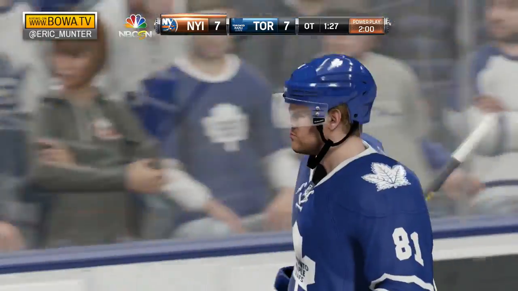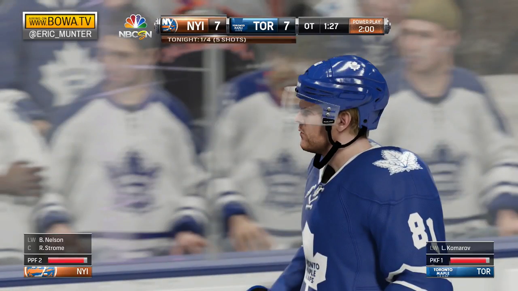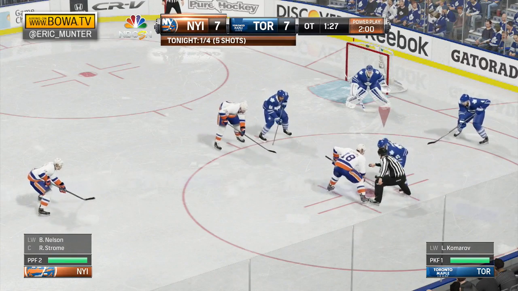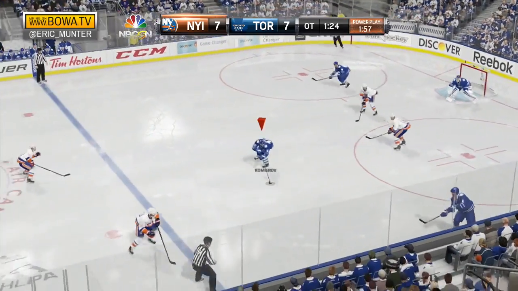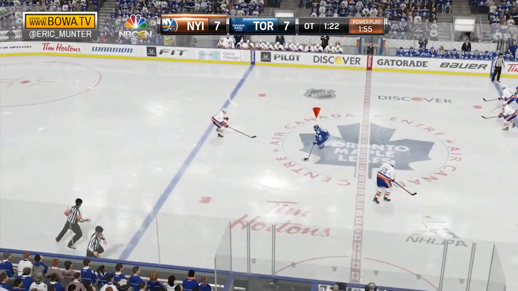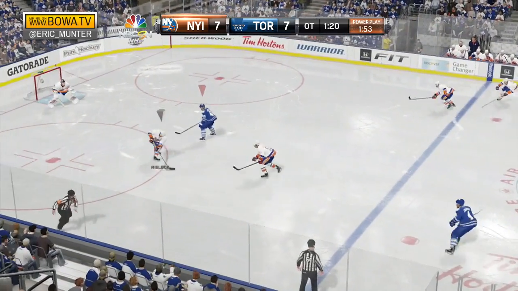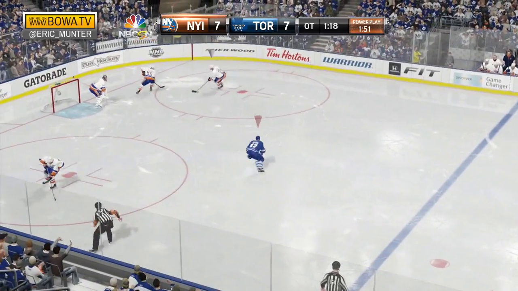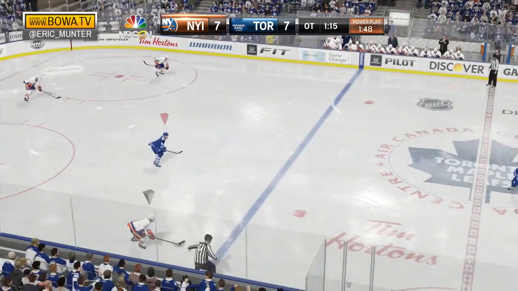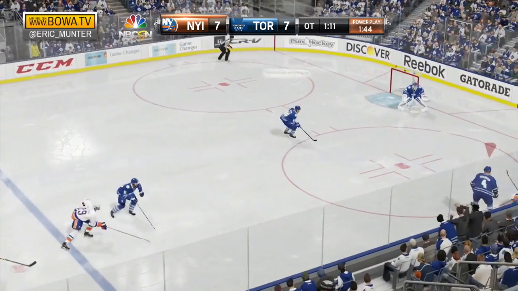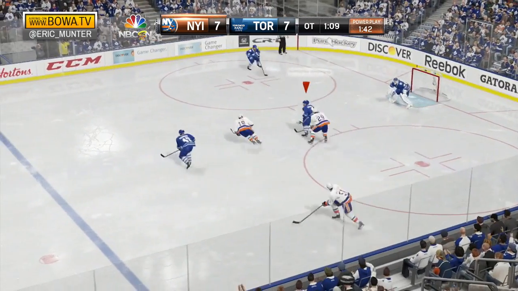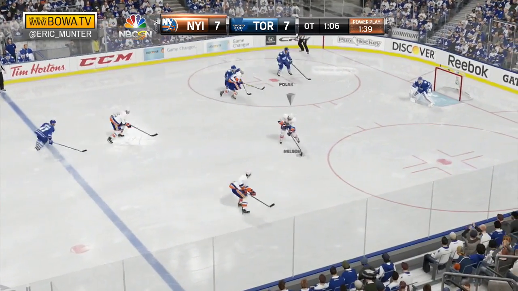So with 1:27 to go in overtime, the Islanders will go to the power play. They are 1 for 4 with 5 shots. Here's Franzen to Komarov. Komarov one-on-one. Komarov can't get a shot away. Nielsen guarded him. Nielsen to Nelson to Nielsen. Franz Nielsen has the puck, skates ahead, has Franzen in front of him, he takes a hit. Has that puck, looks to get it out, turned it over. Here's a chance for the Islanders.